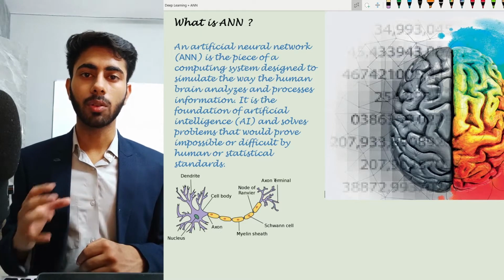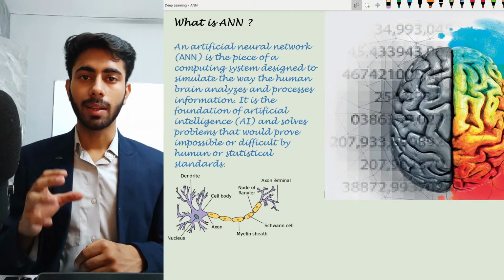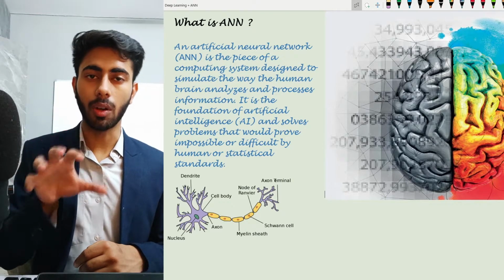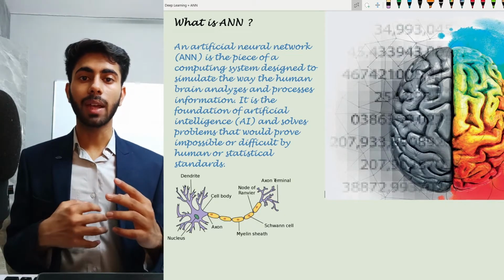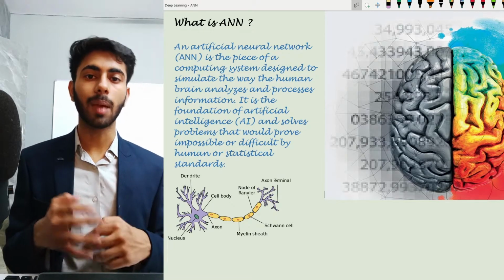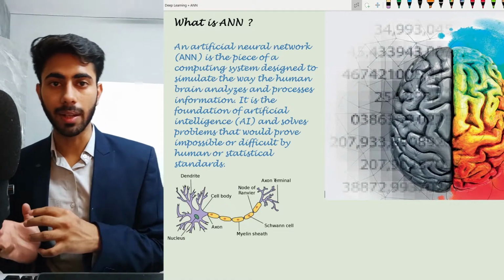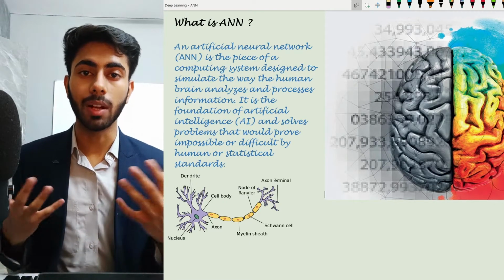So what the scientists tried to do is replicate these neurons. They tried to replicate the working of these neurons. And since we have replicated, or I can say simulated, this network of neurons artificially, hence we got the name artificial neural networks.